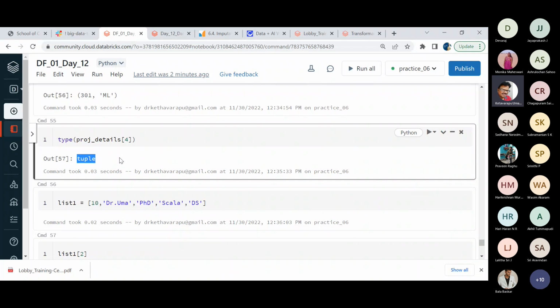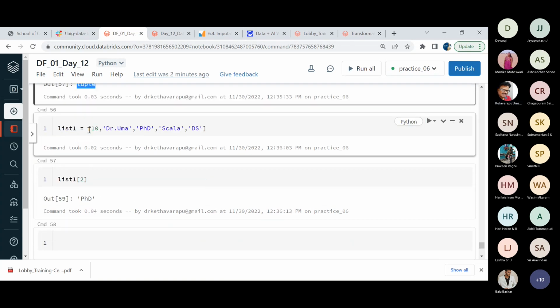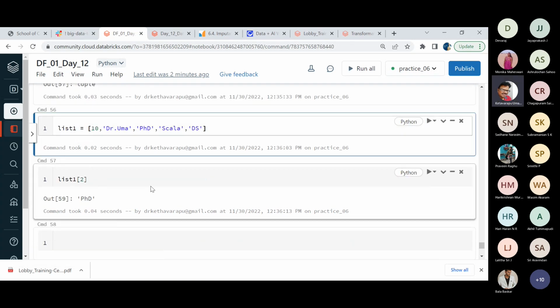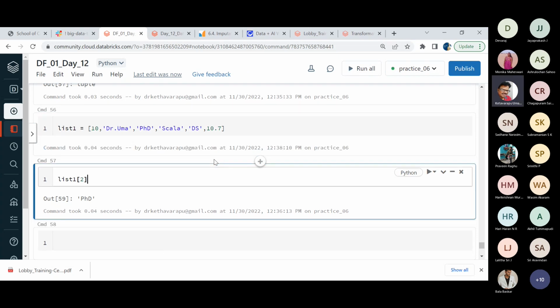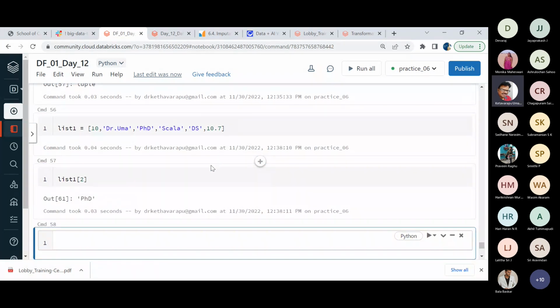There is a tuple orientation. Okay, the type of project details of phone, it just gives the tuple kind of data. In a similar way, a list may not be restricted to a single data item or single thing. Maybe employee ID and years of experience 10.7, like that I'm having, and I'm making use of this convention.